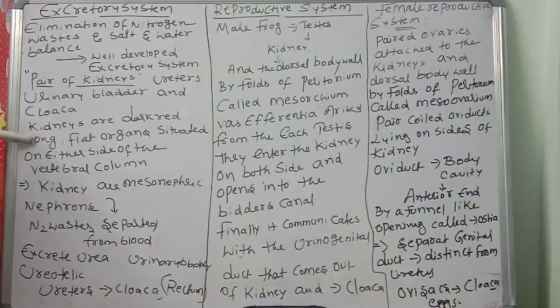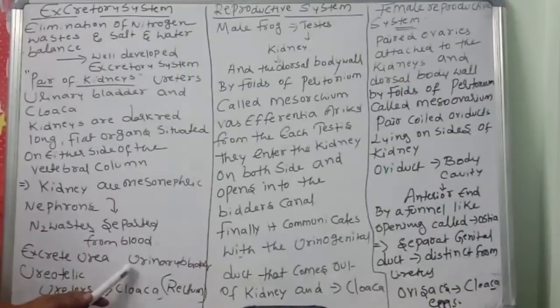Kidneys are dark red, long, flat organs situated on either side of the vertebral column. Kidneys are mesonephric. The kidneys contain nephrons which separate the nitrogenous waste from the blood. They excrete urea, ureotelic. They are connected to ureters and cloaca. They have a urinary bladder also.